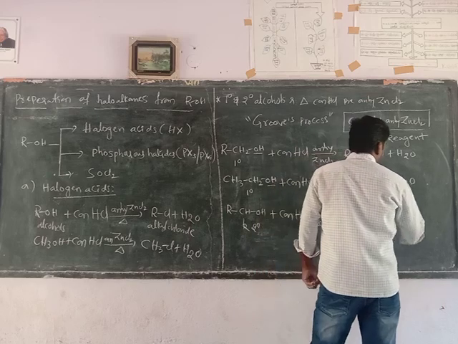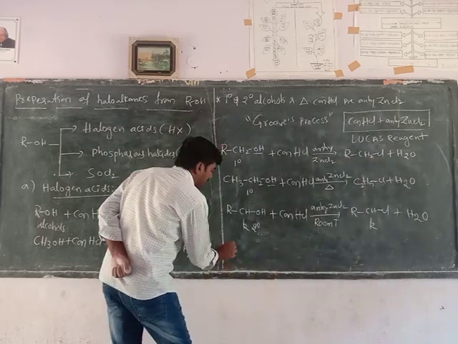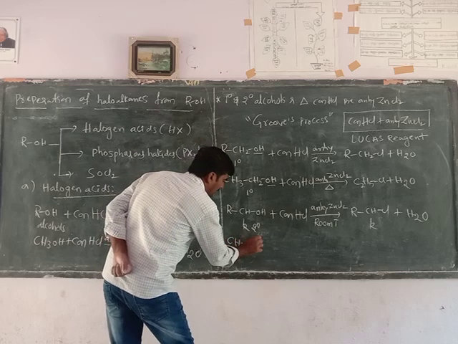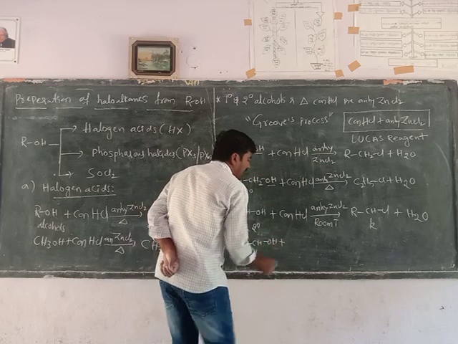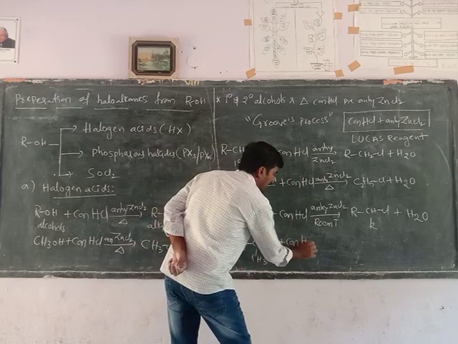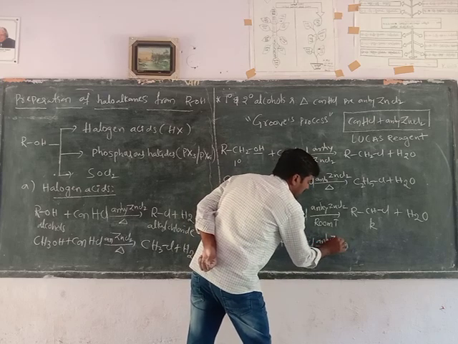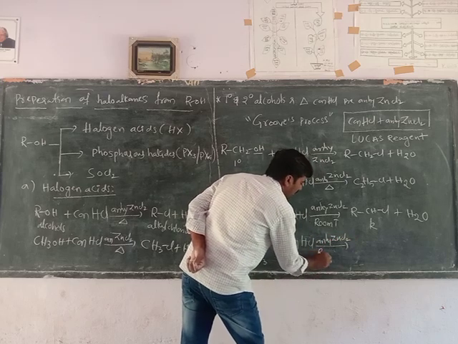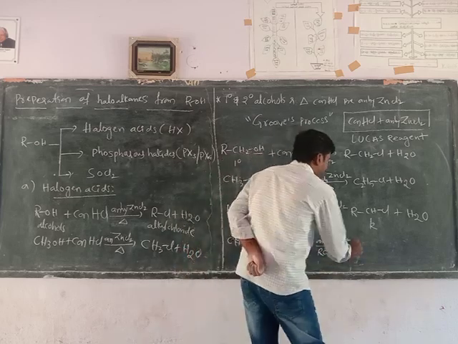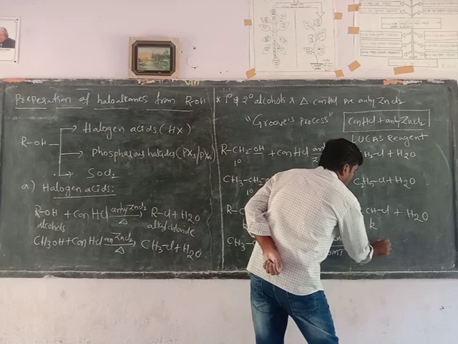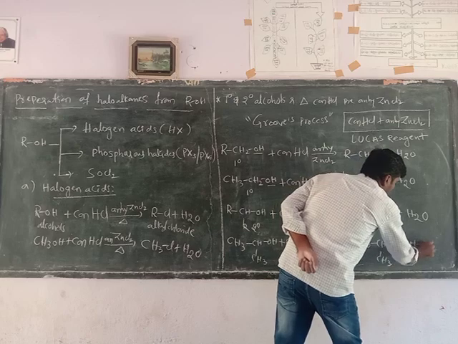For example, isopropyl alcohol reacts with concentrated hydrochloric acid in the presence of anhydrous zinc chloride at room temperature to form isopropyl chloride plus water molecule.